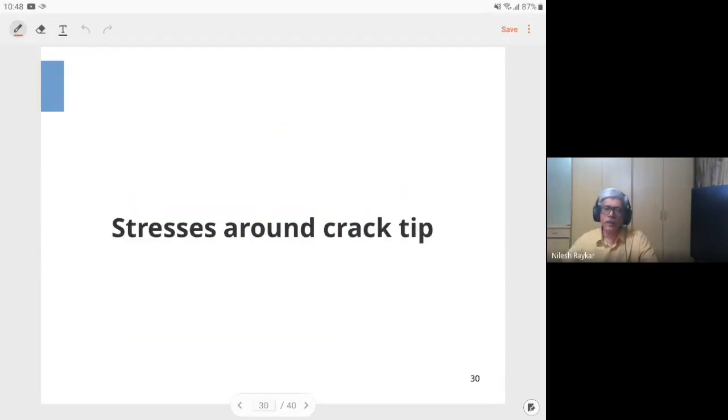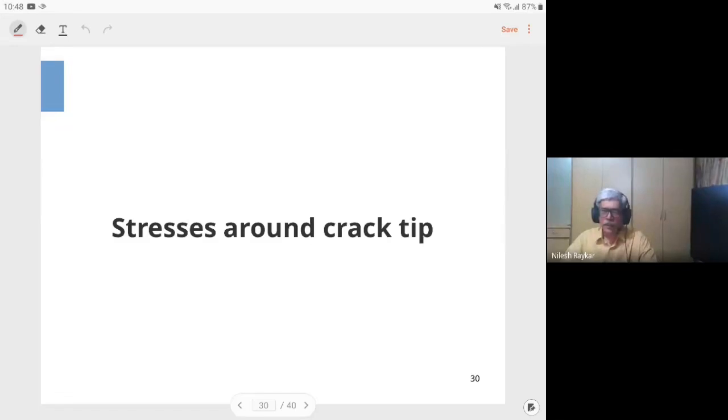Okay, having identified that instead of an infinite number of combinations that you have to deal with, you have to only deal with 3 situations. We will now look into the mode 1 scenario, which is the most commonly analyzed one.